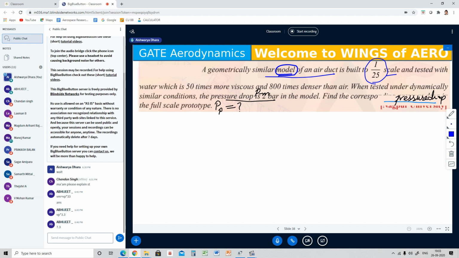That means the model they have made of the duct is built in the scale of 1/25 and tested with water, which is 50 times more viscous and 80 times more dense than air.